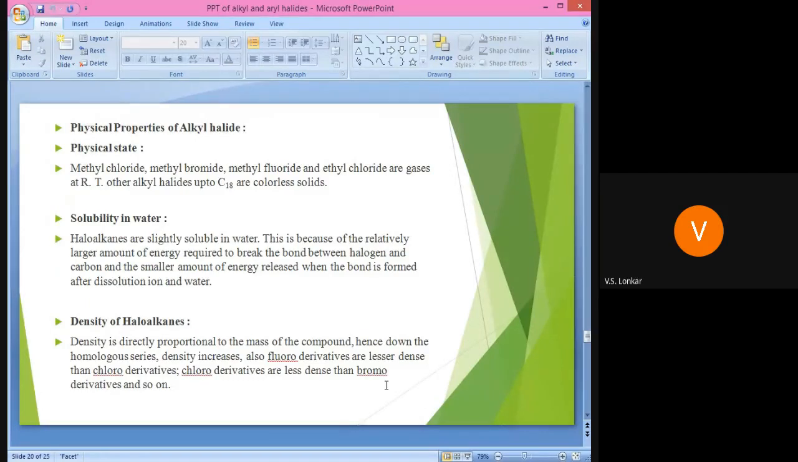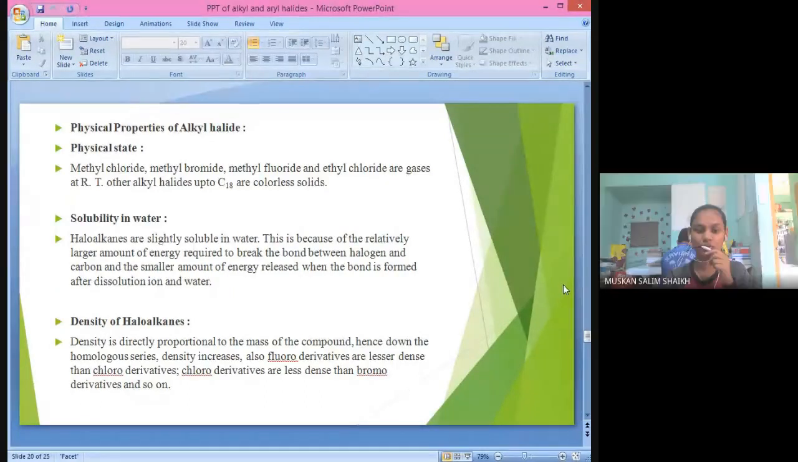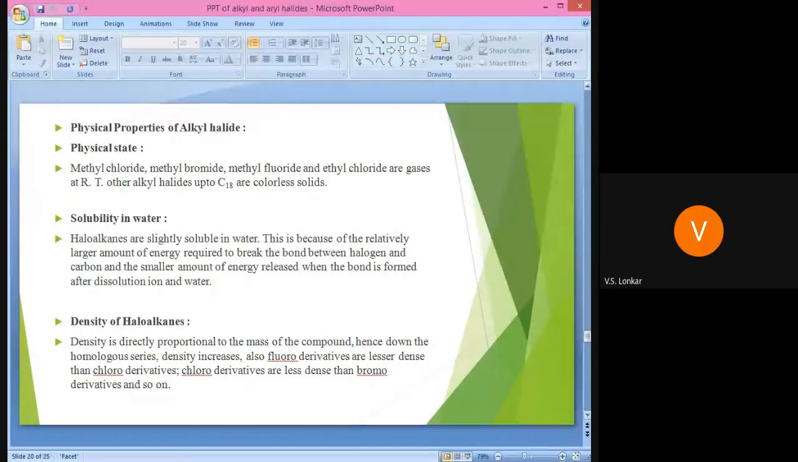Do you know what a homologous series is? We know that each member of that homologous series differs by which type of unit? Yes, Muskan, which type of unit? CH2, ma'am. Good. The CH2 unit. It means each member differs by a CH2 unit, so it is CnH2n, because of the presence of that particular halide group. Then next, density.